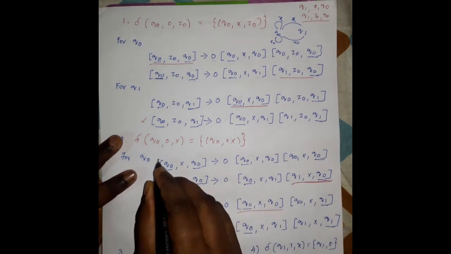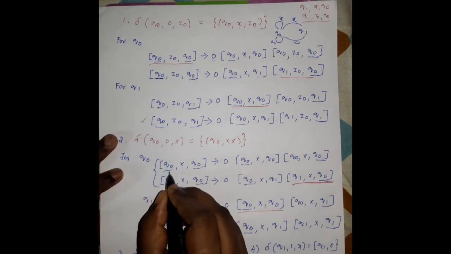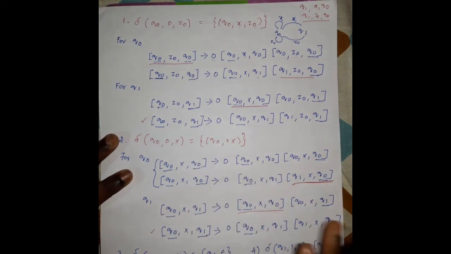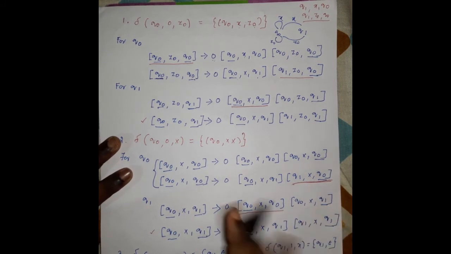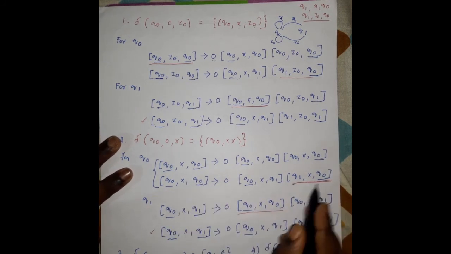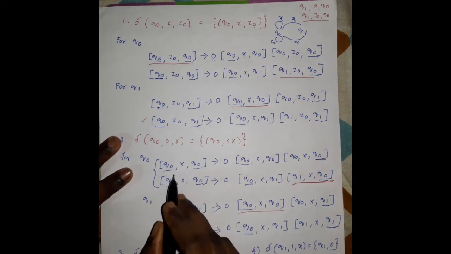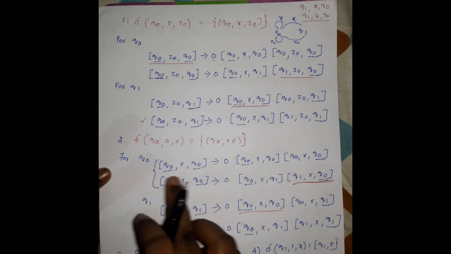So we don't take the production rules for this q0 x q0, which means we have to eliminate these two production rules, right? And also, for q1 x q0 we eliminate q0 x q0. And next, what are the productions involving q0 x q0? We have to remove those productions also, because we have to remove q0 x q0.